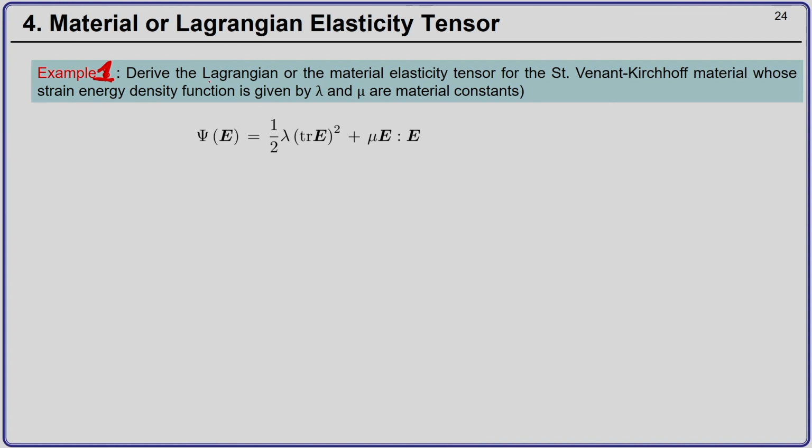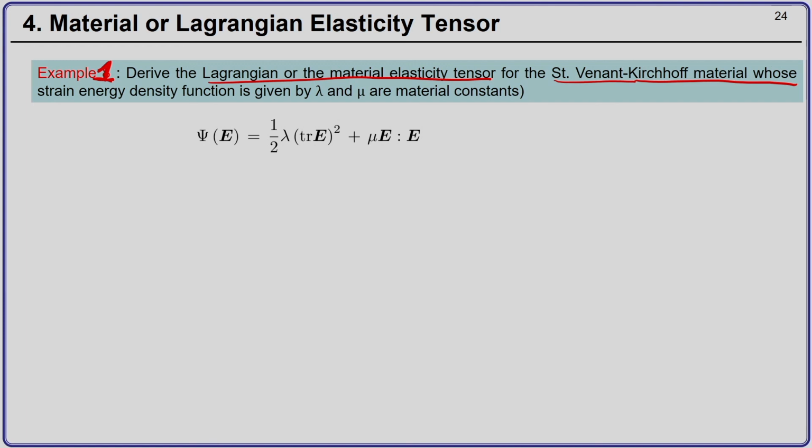So, let us derive the Lagrangian and the material elasticity tensor for a very simple class of material which are hyperelastic, and the model is given by the Saint-Venant-Kirchhoff material model.